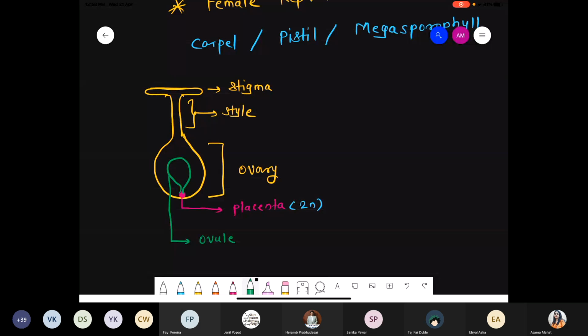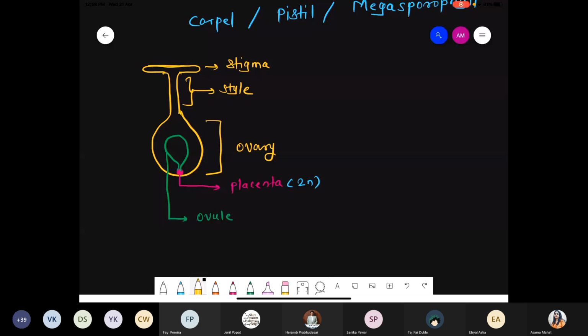Now what happened: this ovule, which is diploid in nature, undergoes the process of division. We'll also discuss the process of meiosis. It undergoes meiosis, followed by mitosis also. So first let's look at meiosis.